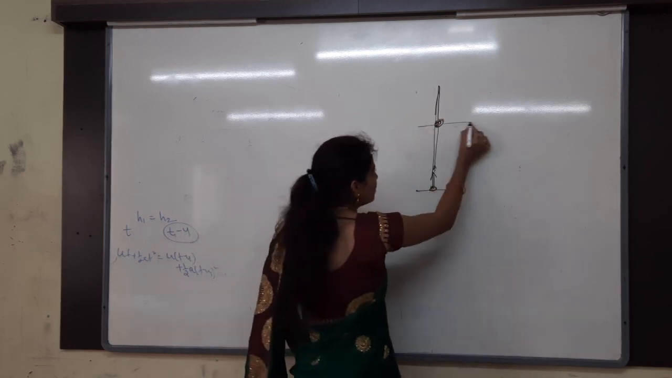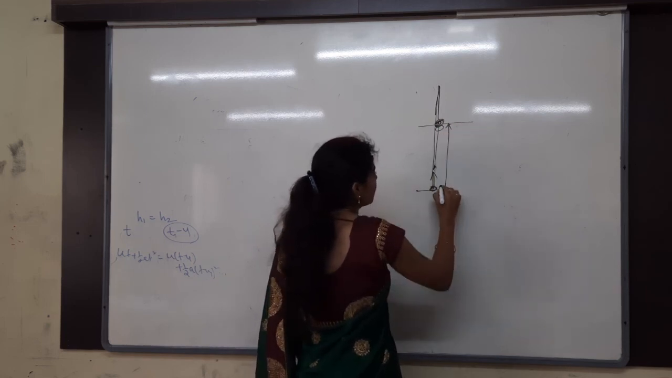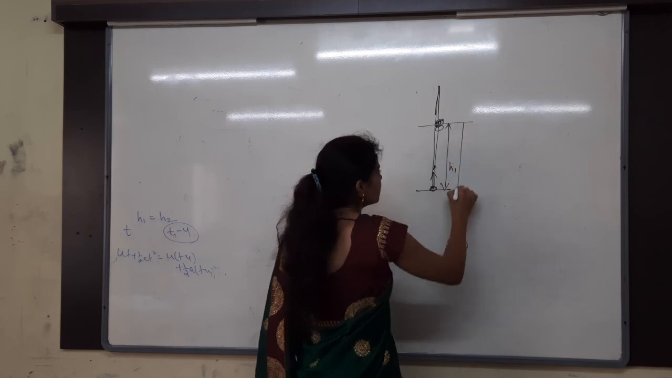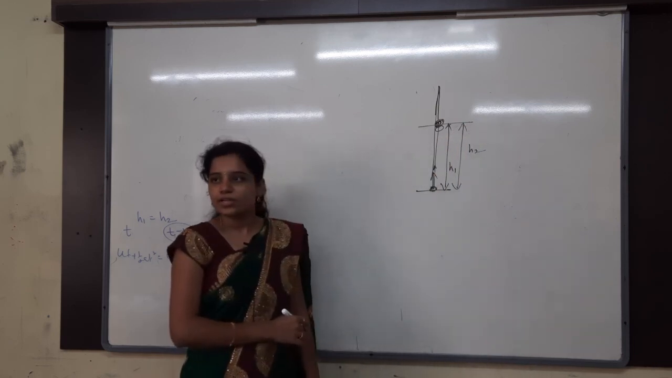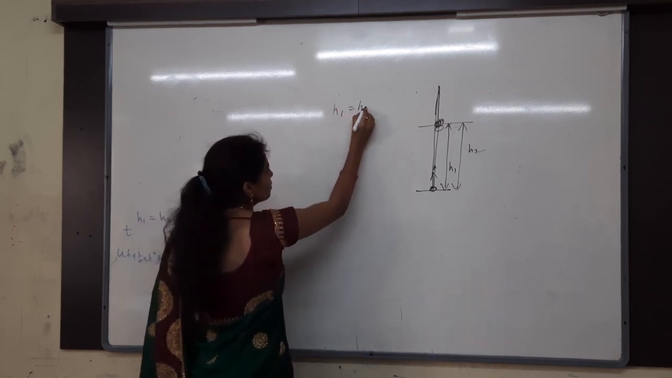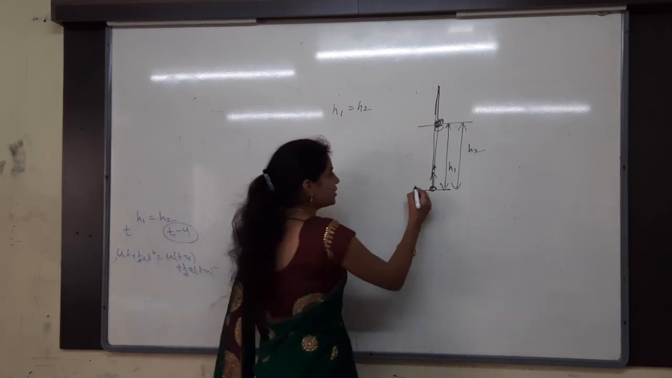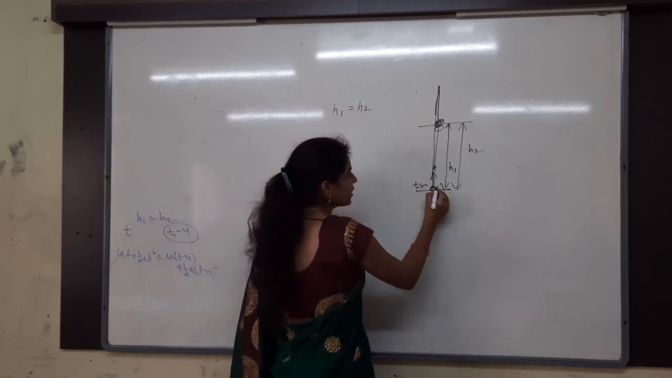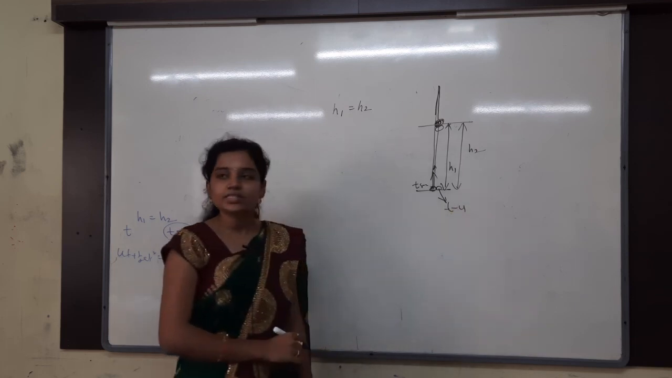Whenever they meet at this point, what is the height for the first one? h1. What is the height for the second one? h2. Both are the same. So h1 is equal to h2. If I take the first one thrown at t seconds, then the second one is thrown at what time? t minus 4 seconds, 4 seconds later.